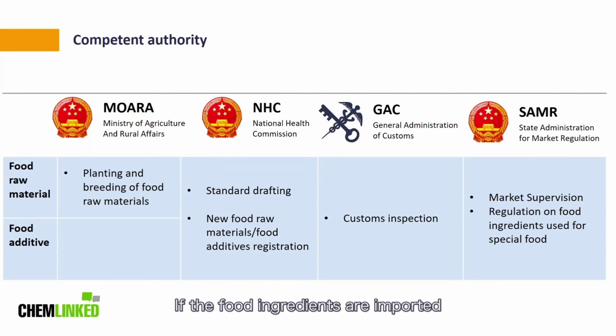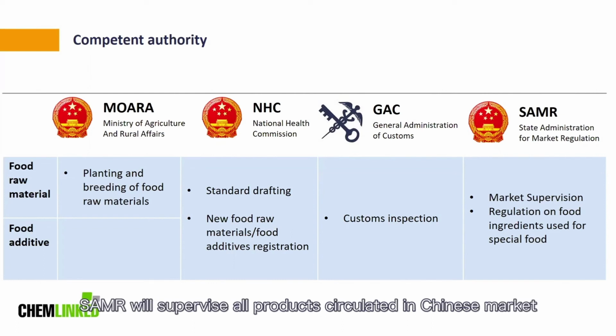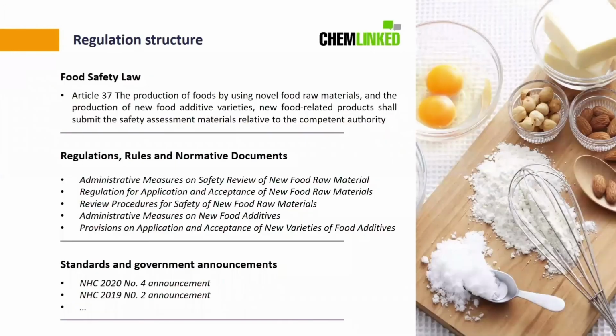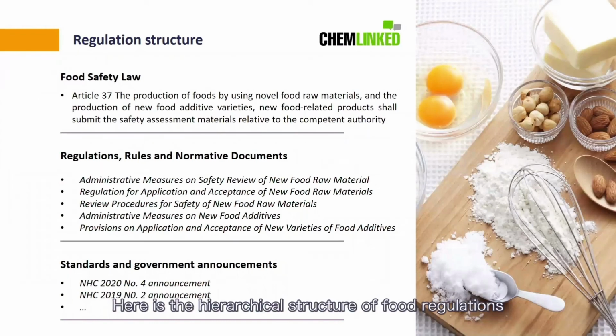If food ingredients are imported, GAC will conduct the customs inspection. SAMR will supervise all products circulated in the Chinese market, including the food raw materials and food additives on sale. Besides, it takes charge of the regulation on food ingredients used for special food, such as the permitted ingredients for health food. Here is the hierarchy structure of food regulations.